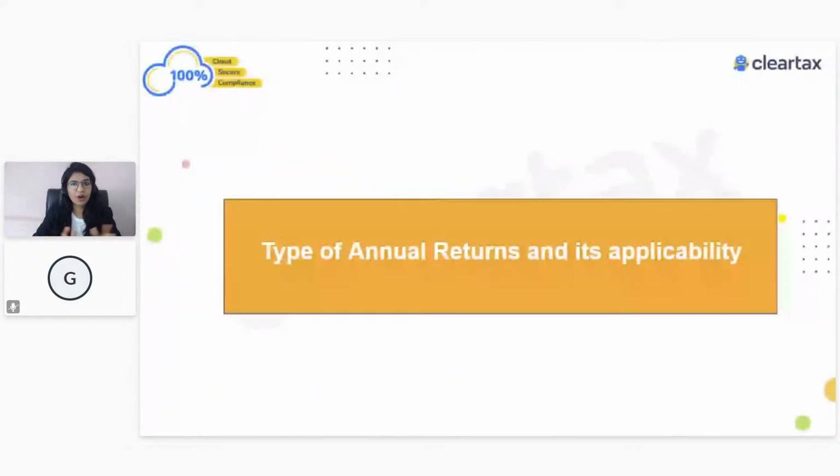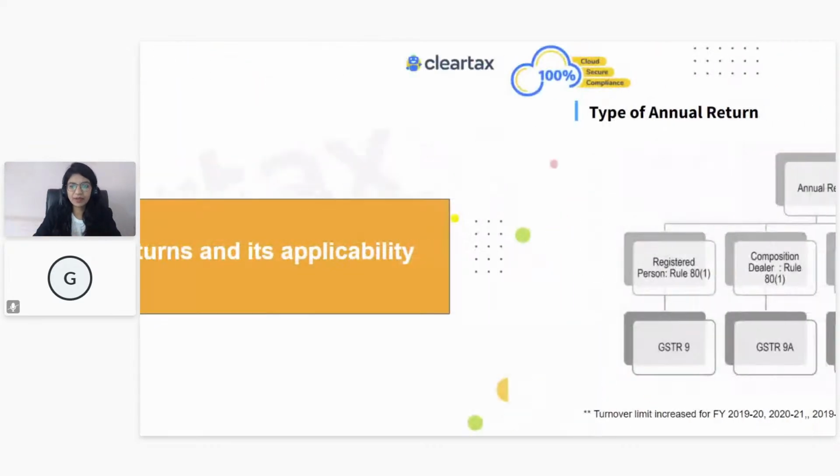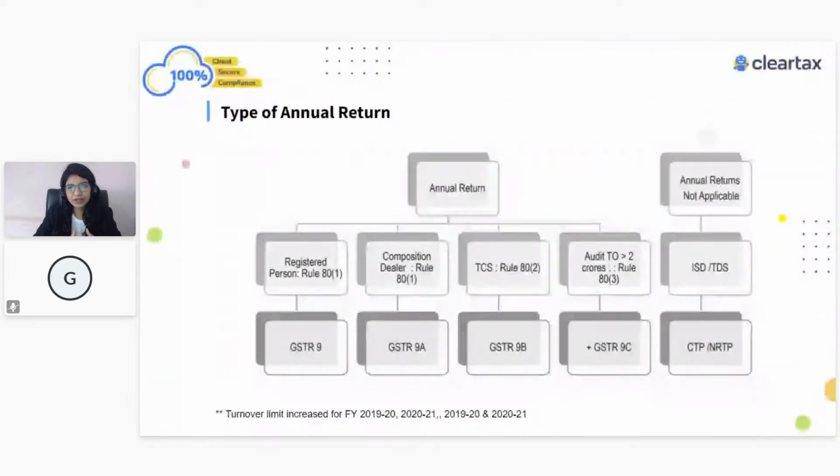So if I talk about annual returns and obviously their applicability, we know that there could be a lot of different kinds of taxpayers. There could be a normal taxpayer, a composition dealer, a non-resident, an e-commerce operator. Everyone has to file some kind of annual return, but the forms for them are different. In today's session, we are just going to focus on the regular taxpayer.